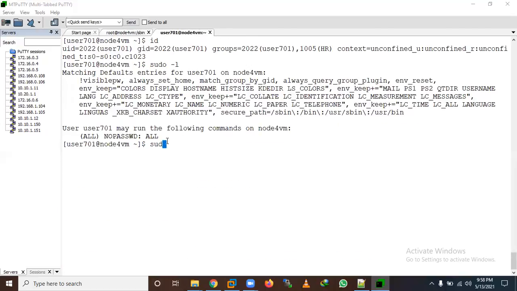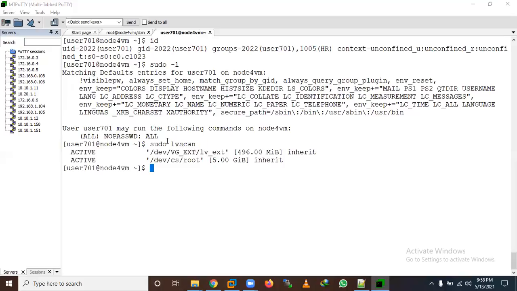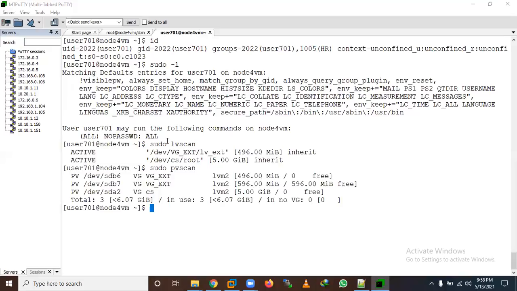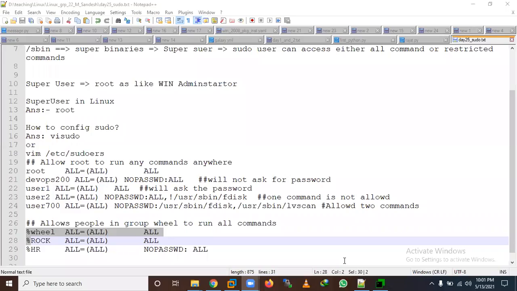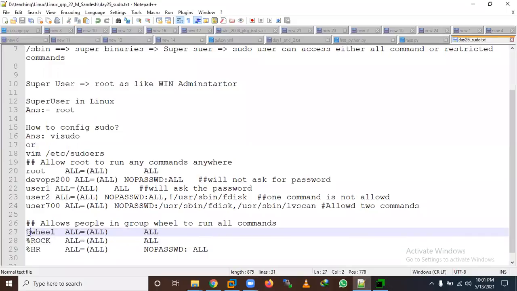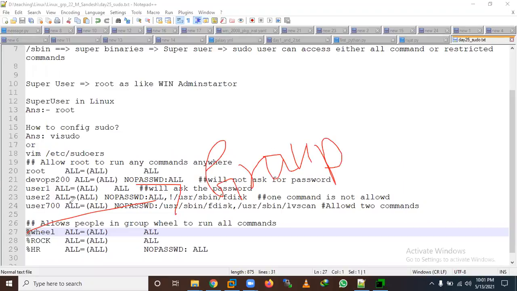Now let me run any command, lvscan. I'm able to. Let me do pvscan. I'm able to perform all the commands, all the superuser commands. Make sure a group always starts with a percentage sign. If the percentage sign is there, it means it is a group. For a normal user there is no percentage sign. These are the groups, starting with the percentage sign.